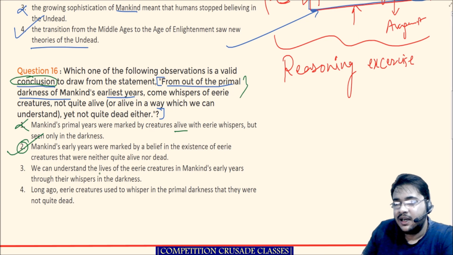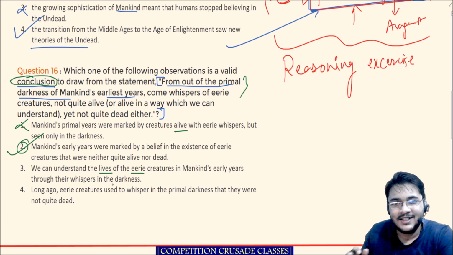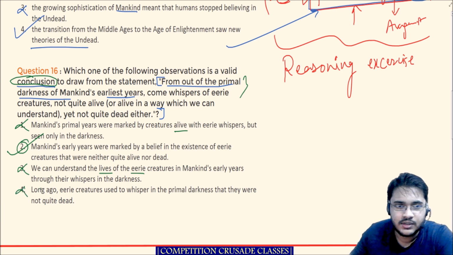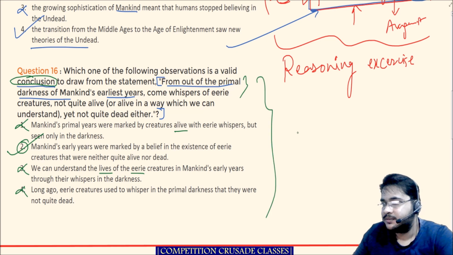Actually, these eerie creatures are not alive. They are something transcendental, beyond life and death. So we cannot understand the lives of the eerie creatures. Goes out. Long ago, eerie creatures used to whisper in the primal darkness that they were not quite dead. So this is again nonsensical. Goes out. So that's it.